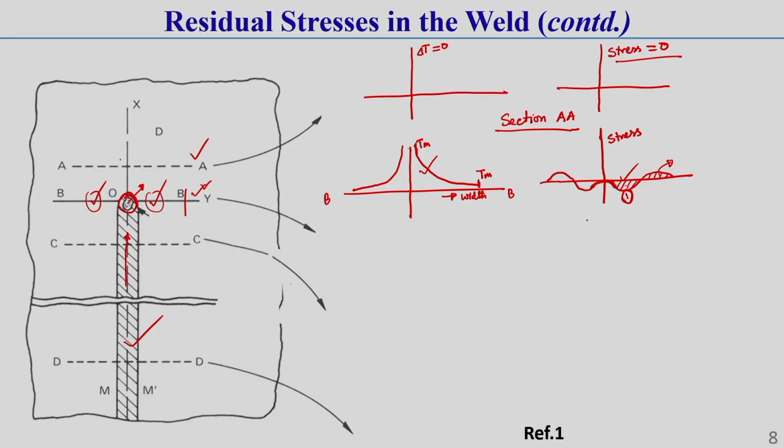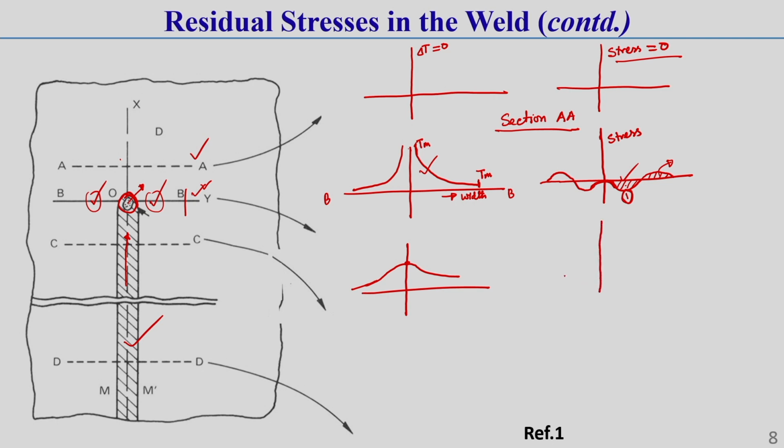Okay. So, how this stress varies, after that in section CC, I am just drawing. In section CC, the welding has already passed away. Once the welding has passed this section, the temperature generally reduces, and let the temperature in this zone be just lower than the melting point, because the material starts cooling and starts solidifying.